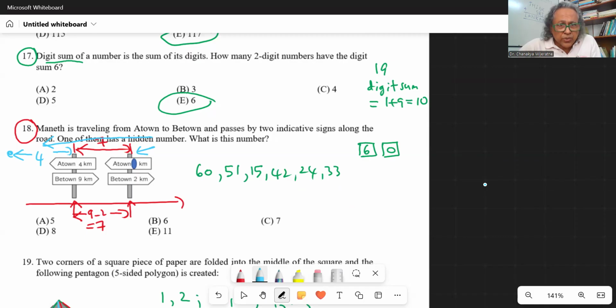So it has to be 11 from this post. So this hidden number has to be 11. So I hope you got it.